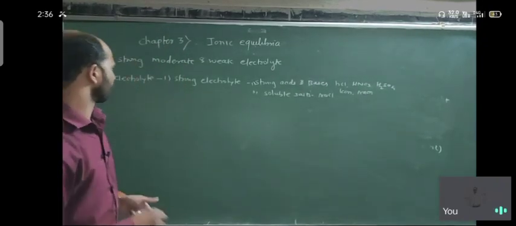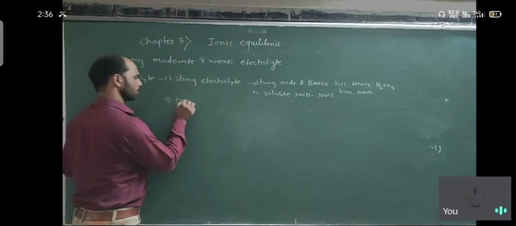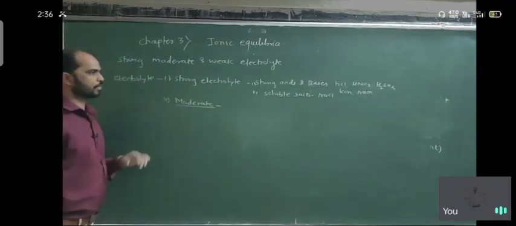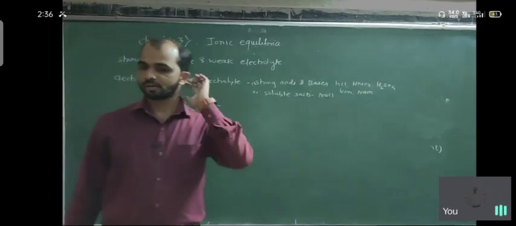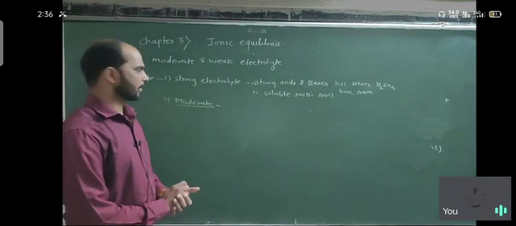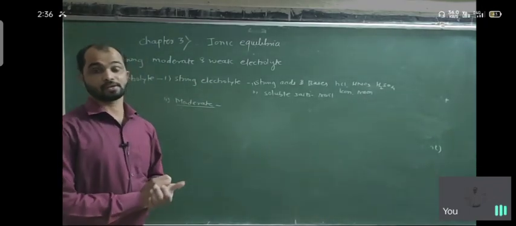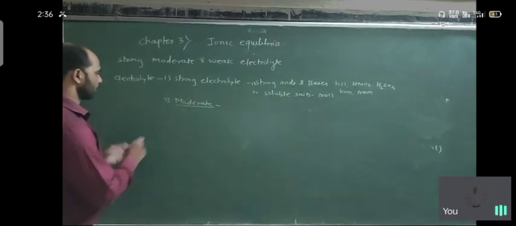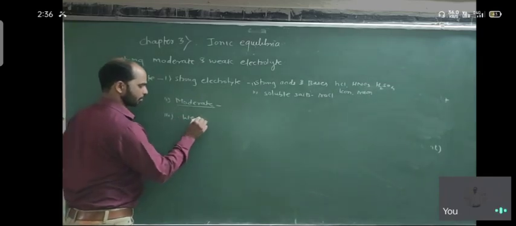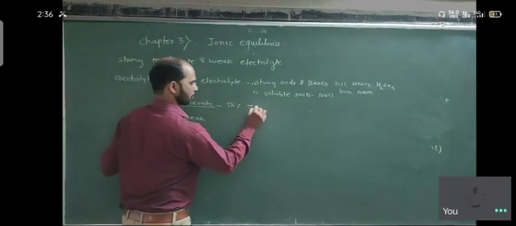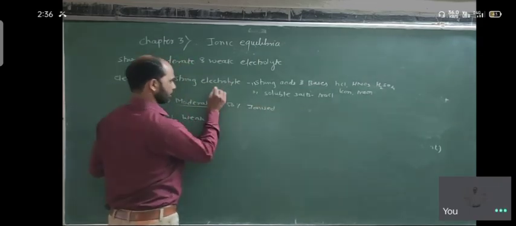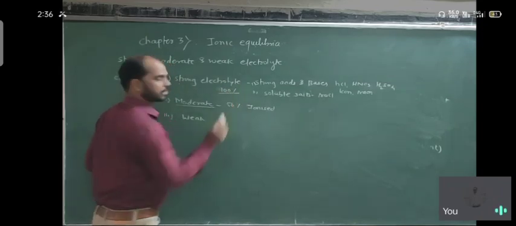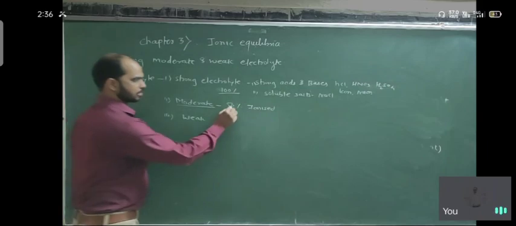What is a weak electrolyte? Second, we consider the moderate electrolyte. Moderate means substances which are ionized in water about 50%. So about 50% ionized in water are moderate, and here almost 100% ionized, not exactly 100% but almost 99 point something.